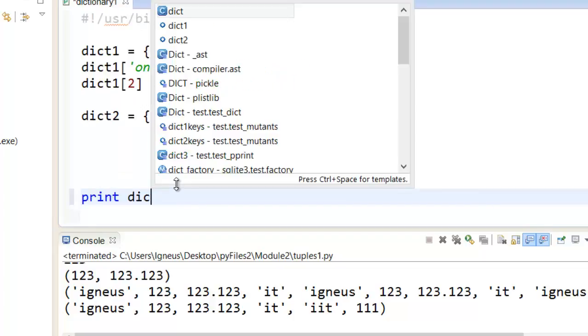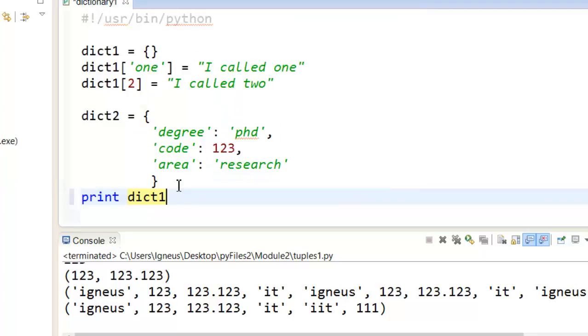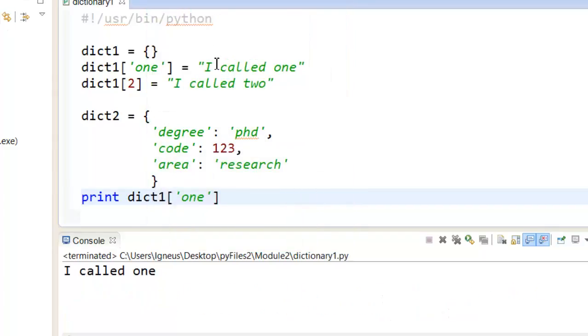In this case, let's call dict1 and put in one value of dict1. I'm just passing the key, that is 1. Let me save it and run it using Python run. And you can see I have called up the key, but it gives me out the value. So that's a pretty good thing about the dictionary.